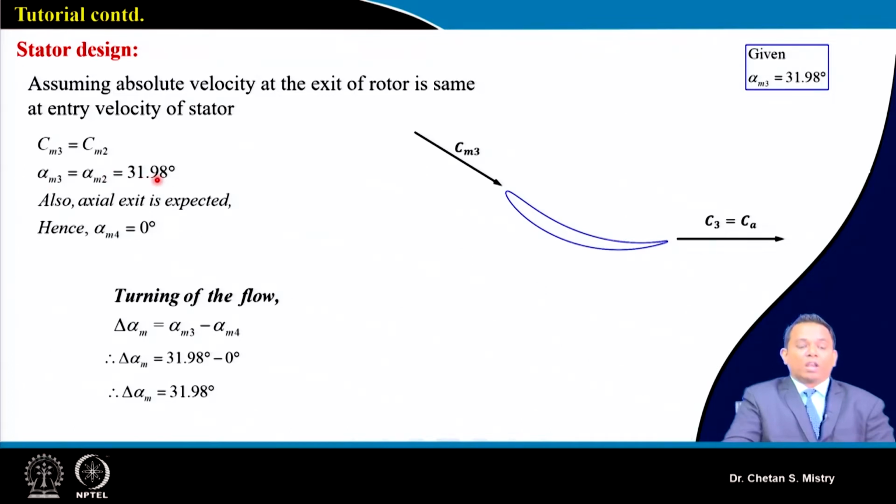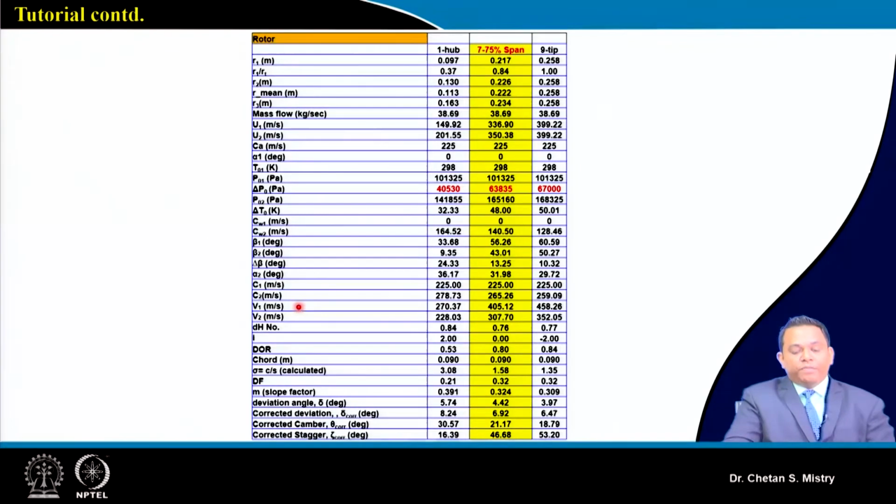This is what we have calculated as 31.98 degree. Now at the exit we are expecting the flow to be axial, in line with assuming alpha 4 is equal to 0. Now if we look at what is happening in terms of our axial velocity at the exit of the rotor, this is coming in the range of subsonic flow.